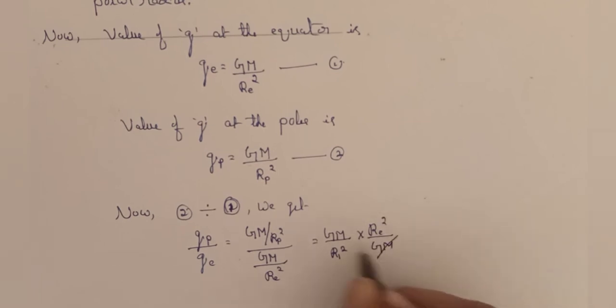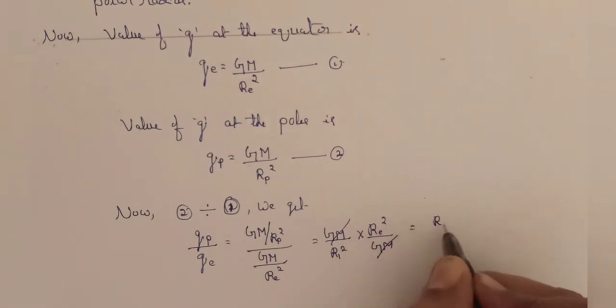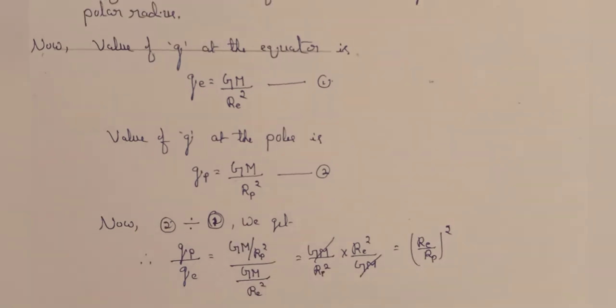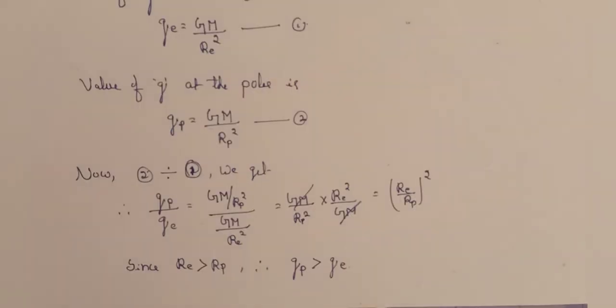So we can cancel this GM. Therefore, gp/ge = (Re/Rp)². Since Re is greater than Rp, gp is greater than ge. It means the value of g is more at the poles than at the equator.